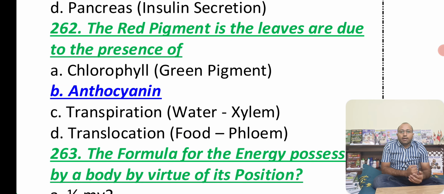Now, the red pigment in leaves is due to the presence of anthocyanin. Very important, guys. We have leaves which have the red pigment, in which there is anthocyanin. And we have chlorophyll, which is the green pigment. You can directly see that in chlorophyll we have the green pigment. And here we have the transpiration of water through xylem and translocation of food through phloem. These are the few things you should know. With this kind of red pigment, you can see that occasionally the leaves will become yellowish because of that reason only.